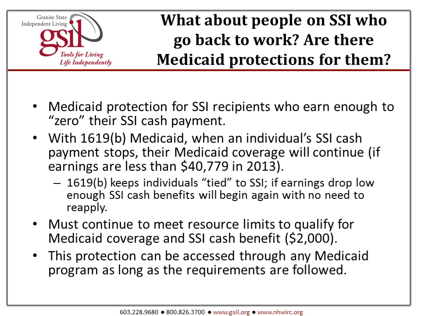What about people on SSI who go back to work? Are there Medicaid protections for them? Medicaid protection for SSI recipients who earn enough to zero out their cash payment is known as 1619B. When an individual's cash payment stops, their Medicaid coverage will continue. 1619B keeps individuals tied to SSI. If their earnings drop low enough, their SSI cash benefits will begin again, with no need to reapply. This protection can be accessed through any Medicaid program as long as the requirements are followed.